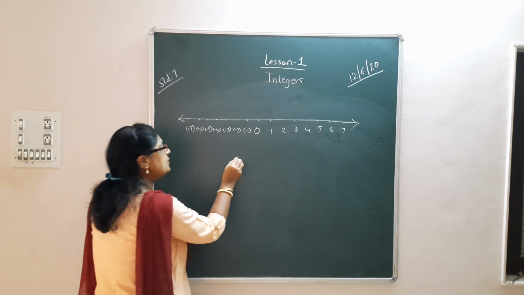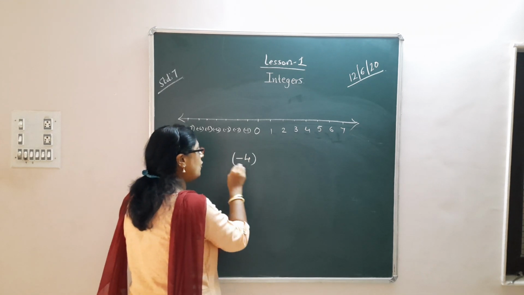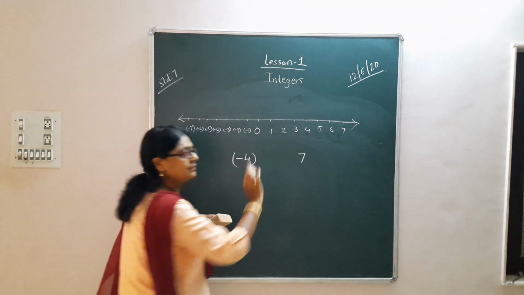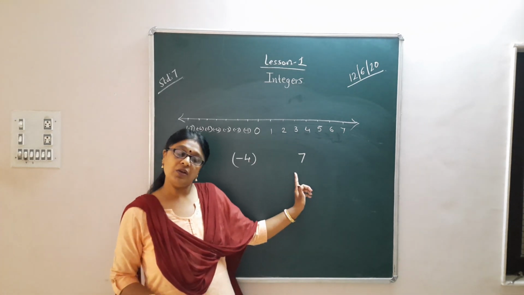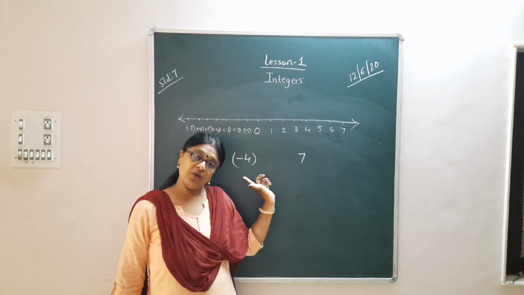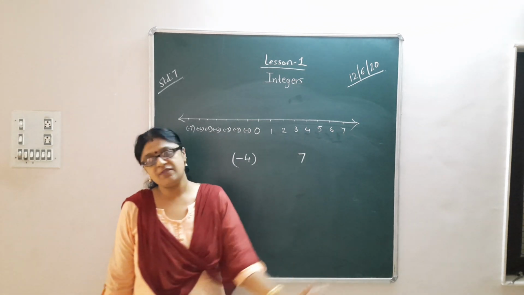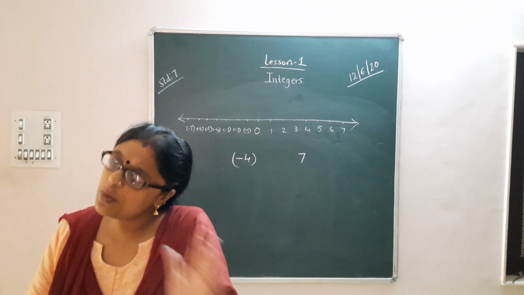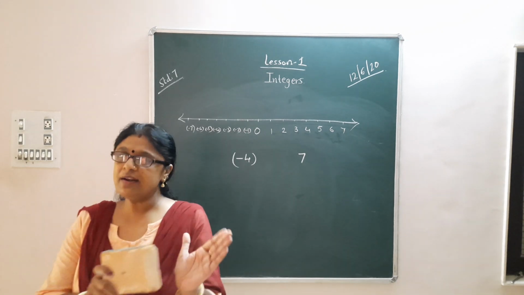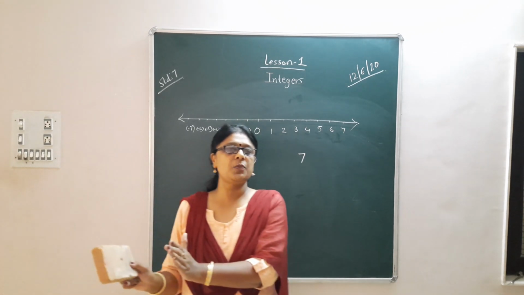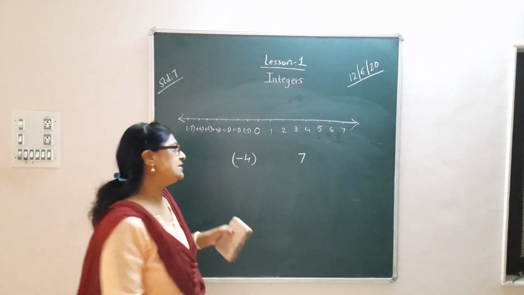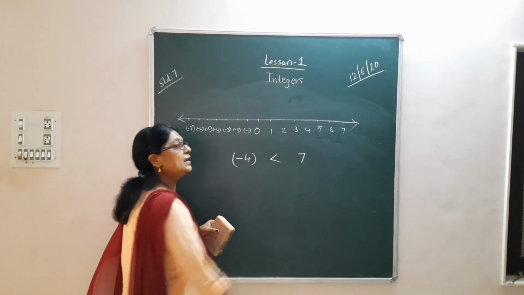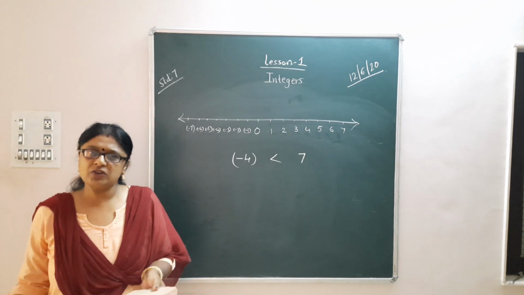Suppose I give you these numbers, minus 4 and 7. Minus 4 is a negative number and 7 is a positive number. When one number is negative and the other is positive, it is obvious that the number which is negative is less. So minus 4 is less than 7. You don't have to compare.